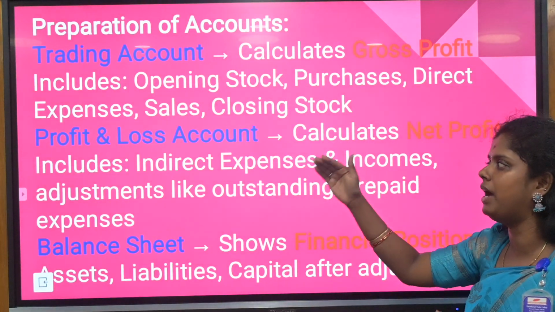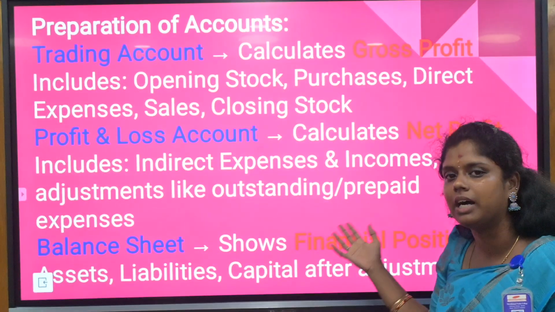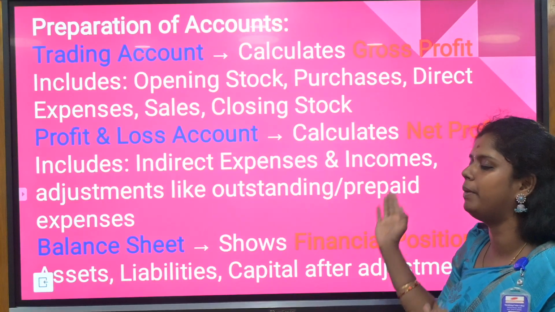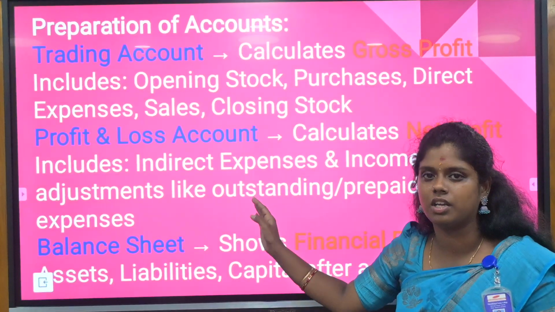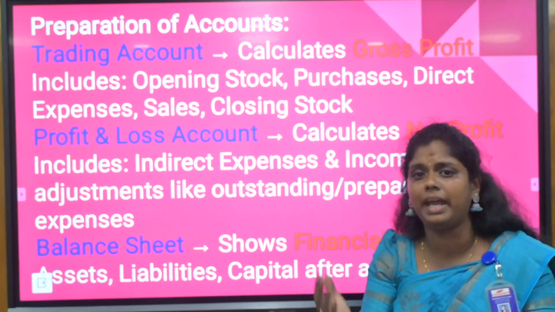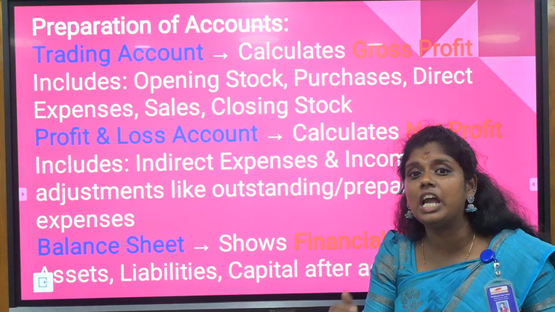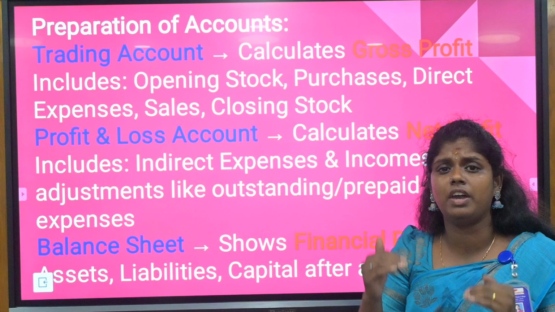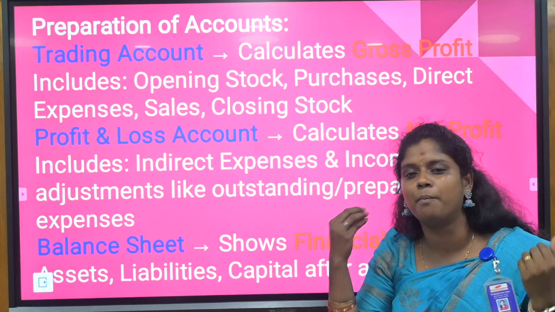Initially we are going to prepare the profit and loss account that includes the indirect expenses, incomes, and adjustments like outstanding, prepaid, accrued and everything. It will be coming in the profit and loss account. After collecting all the commissions received and paid, all the expenses you are going to give in the profit and loss account. Finally you are going to give the balance sheet. That is a very important thing, because the balance sheet tallying is very important.